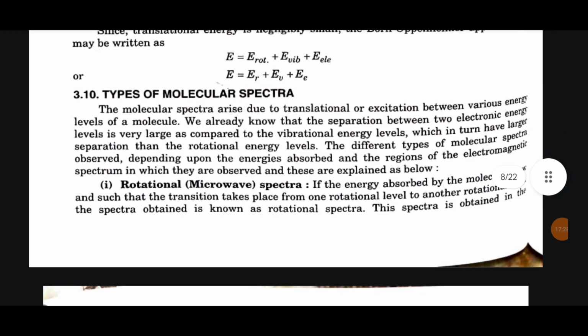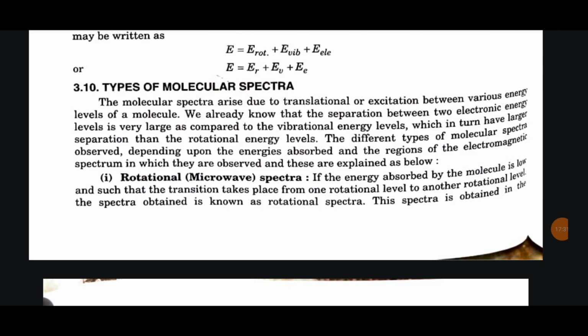3.10 Types of molecular spectra. The molecular spectra arise due to transitions or excitation between various energy levels of a molecule. We already know that the separation between two electronic energy levels is very large as compared to vibrational energy levels, which in turn have larger separation than the rotational energy levels. The different types of molecular spectra are observed depending upon the energy absorbed and the regions of the electromagnetic spectrum in which they are absorbed, and these are explained as below.